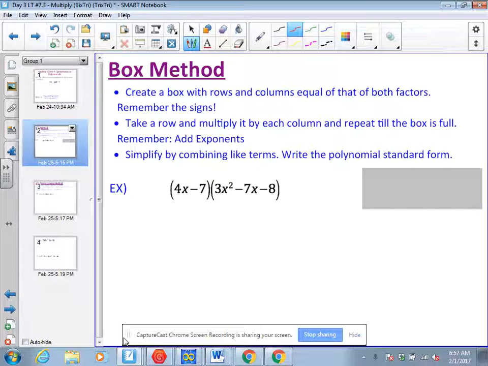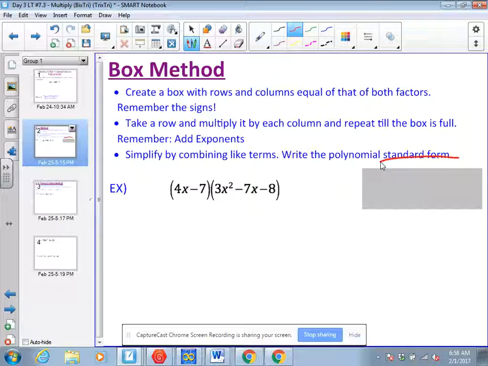We are continuing to work on multiplying polynomials today. Yesterday we did monomial times a polynomial and also a binomial times a binomial. Today we are going to go to not specific polynomial numbers, just polynomials times polynomials. I'm going to show you two ways to do it. You can pick your favorite. One of them we kind of talked through yesterday, but no matter what method you choose, remember you need to write your answer in standard form.